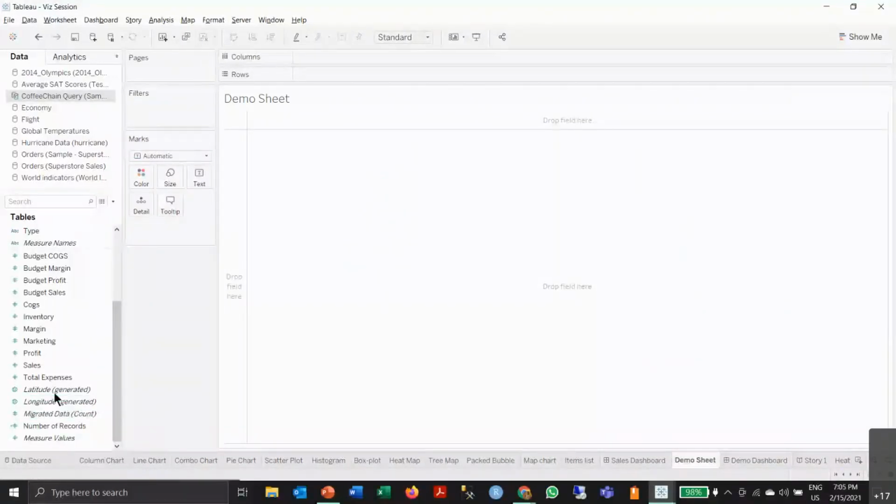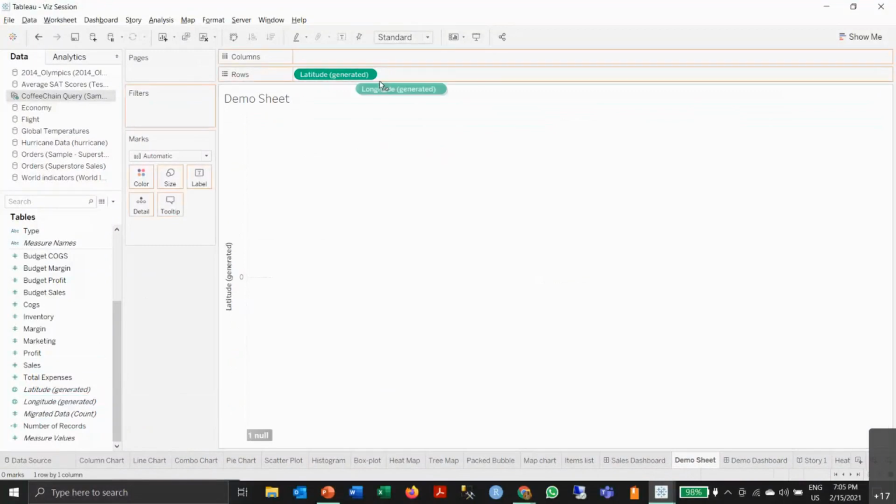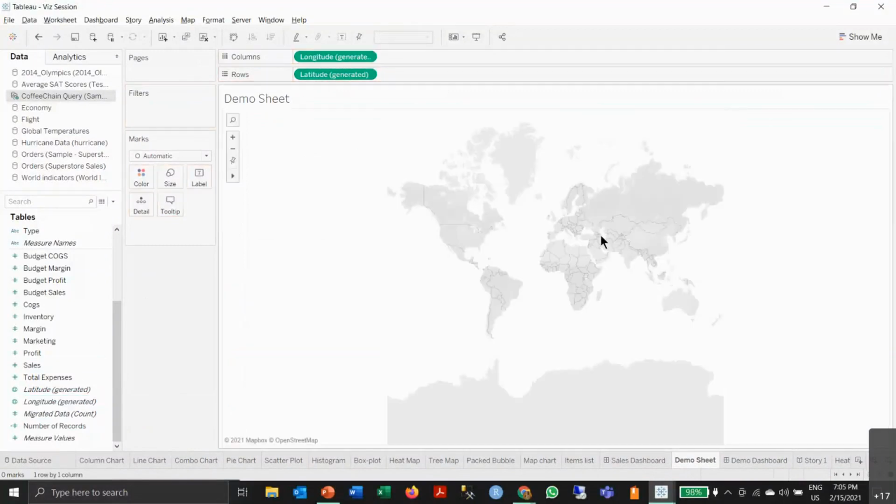For a map, you basically require the globe measures, that is the latitude and the longitude. Latitude goes into the x-axis, as you know, and the longitude will go into the y-axis. As soon as you do that, you will get a map. It is a default latitude and longitude. You'll get the map. Now you want to start populating this map accordingly.